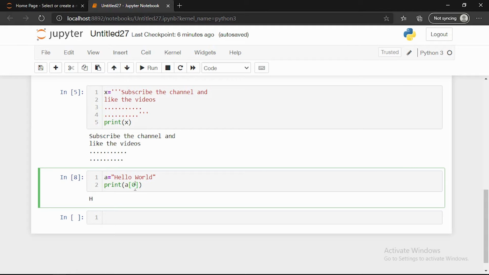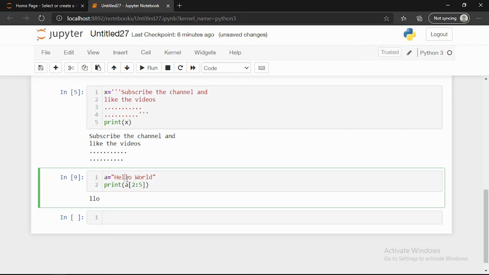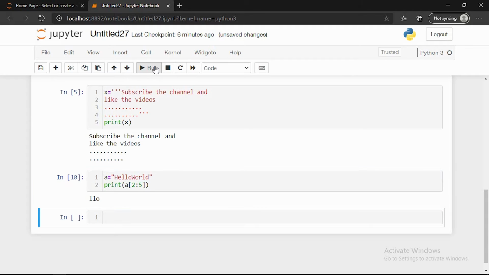Next, the same thing: I want to print 2:5, I am giving. What will happen, we'll see. You can see from the second position, third, fourth. Here, instead of a space, I will give it like this only. Here you can see 0, 1, 2, 3, 4.